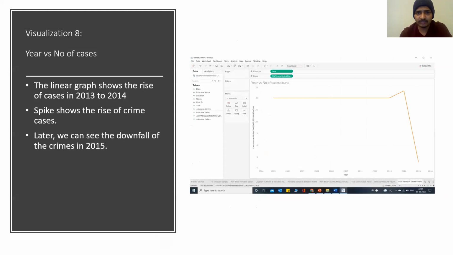So this is the clear visualization again, a year and the cases, like how many cases have been registered in every year. You see it started with 2005, went linear up to 2013, and there we have the spike for 2014. After 2014 it went good, the cases have decreased, so you can see the downfall of the crime cases.